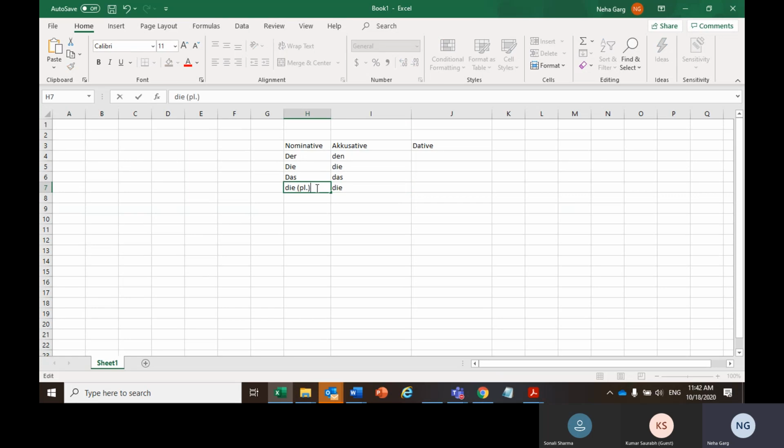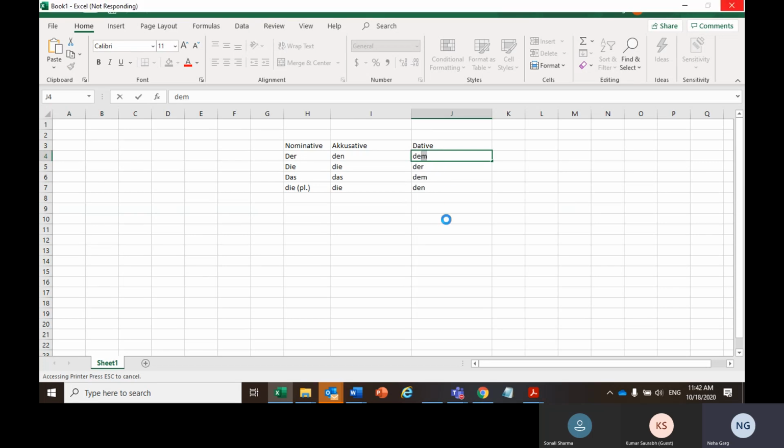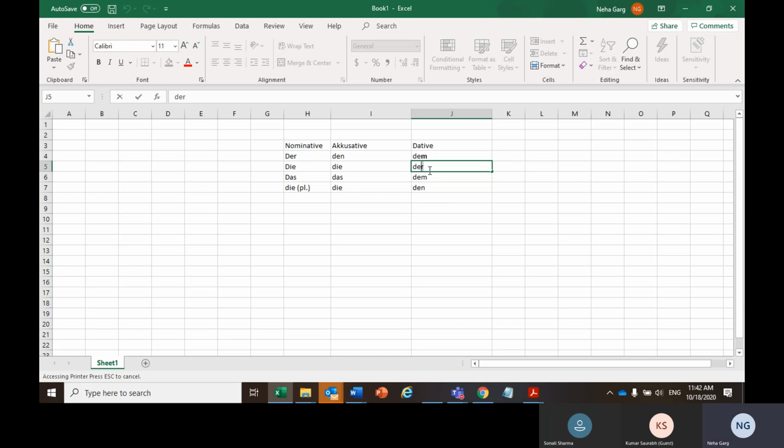So this is similar. Now in the case of dative, der becomes dem, die becomes der, das becomes dem, and die becomes den. So in the dative, these are the endings you have to pay attention to: dem, der, and den.